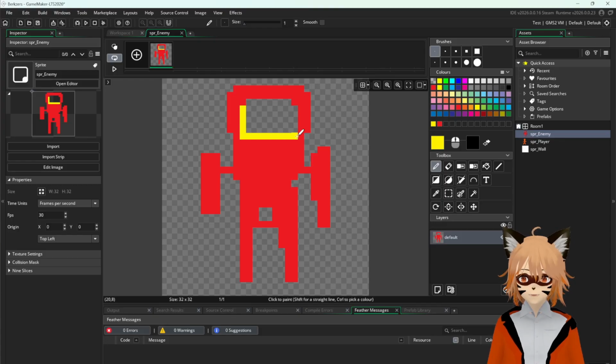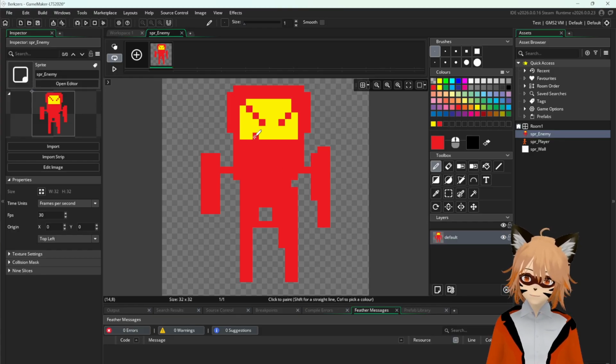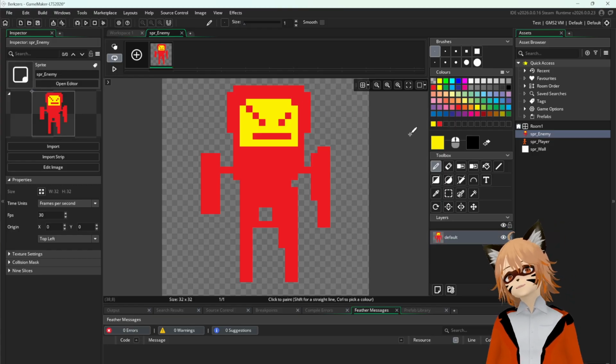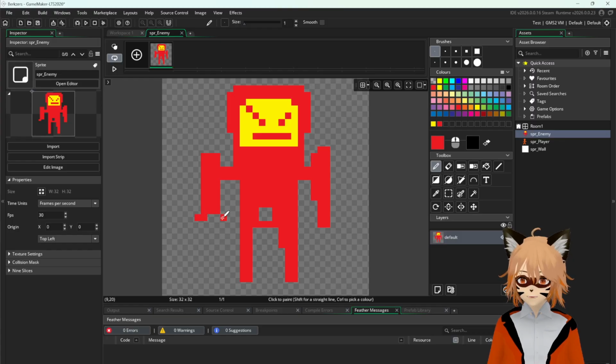So I'm basically using primary colors just to keep it simple. But it's up to you guys if you want to change it, feel free to do so. I'm going to make it something like this. Right? Okay, so give it an angry face or something. It's like an angry bad dude, you know? So that's what it looks like, and I can change this a little bit to give it something like gun hands or something.